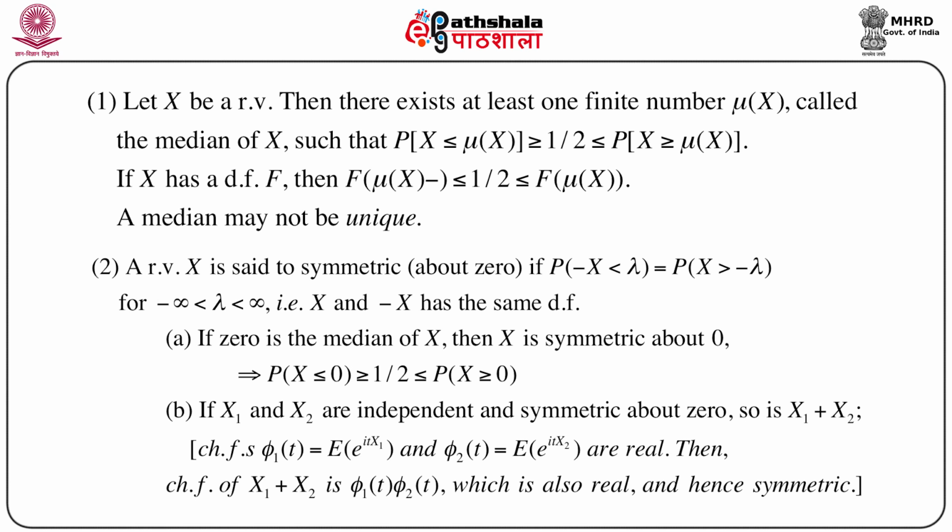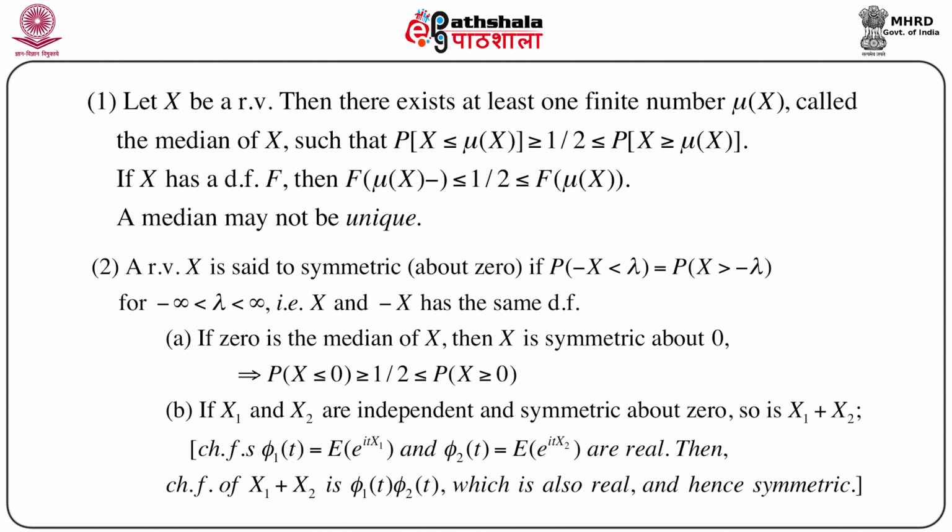Now if X has a distribution function, since X is a random variable, it should have a distribution function. If this distribution function is capital F, then F of mu_X minus is less than or equal to half, less than or equal to F of mu_X. Clearly from this definition, it is very clear that the median may not be unique. That really doesn't matter too much in the theory of probability.